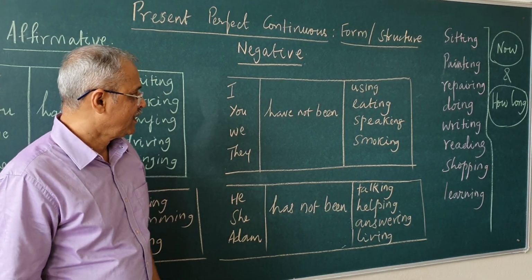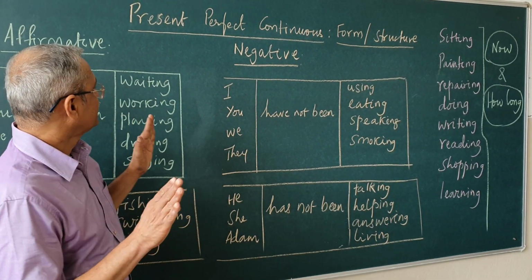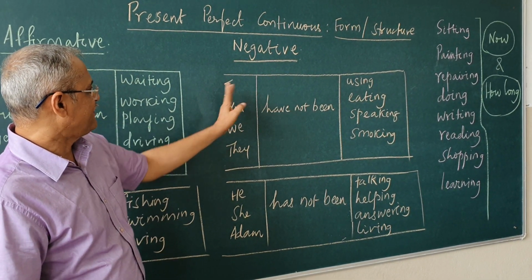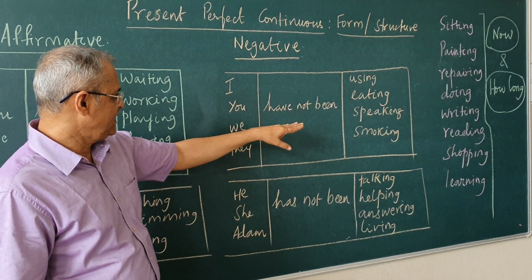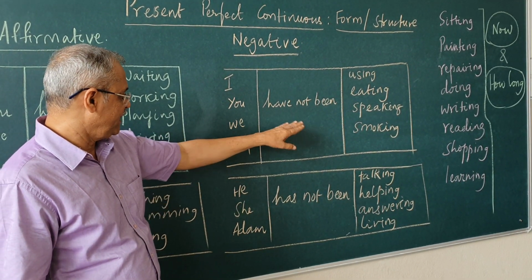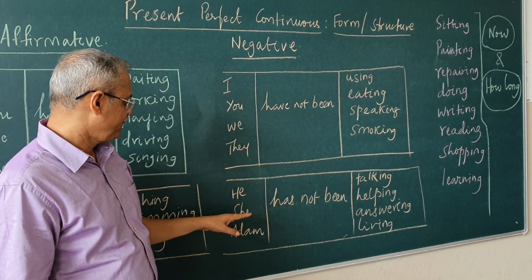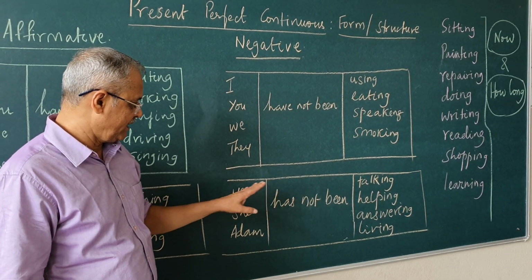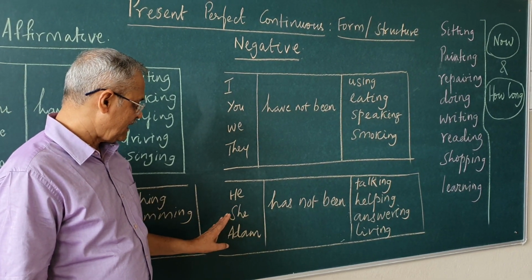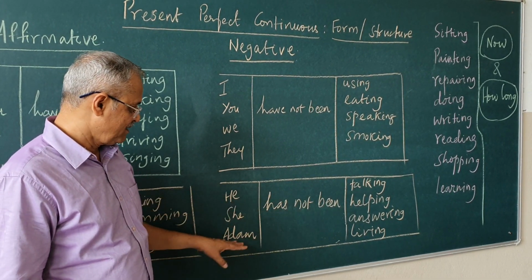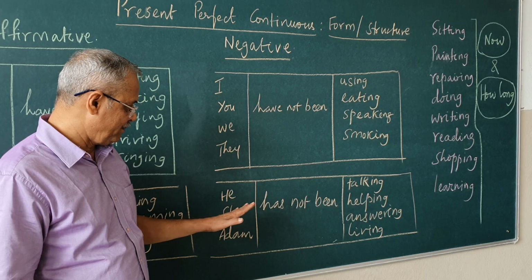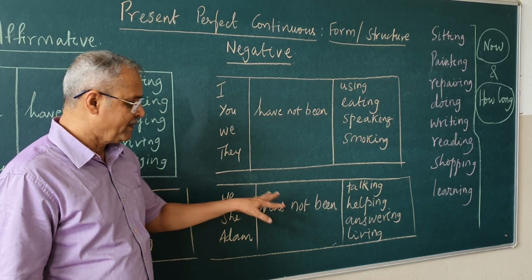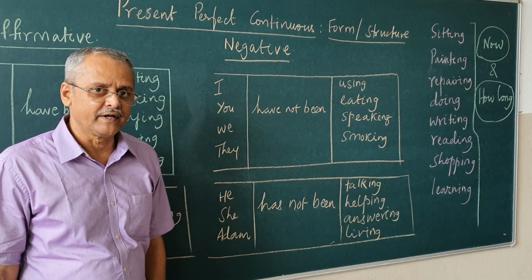Now, in the interrogative form, almost, have I not been using, have you not been eating, have we not been speaking, have they not been smoking, has he not been talking, has he not been helping, has he not been answering, has he not been living, has Adam not been talking, has Adam not been helping, has Adam not been answering, has Adam not been living. This is becoming an interrogative form.